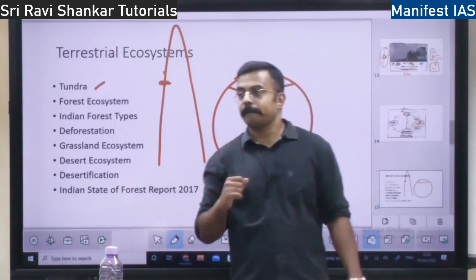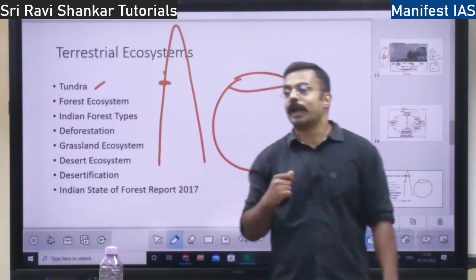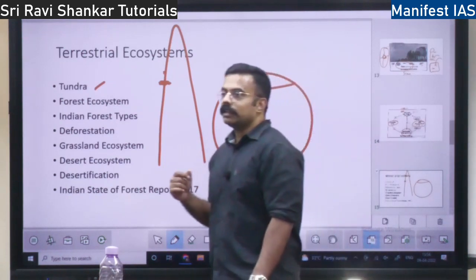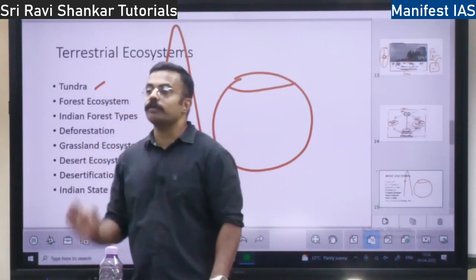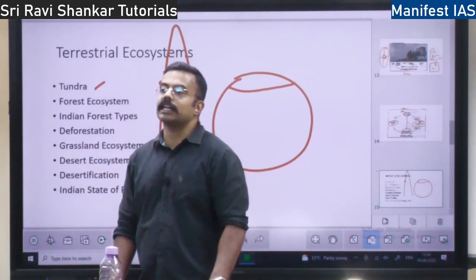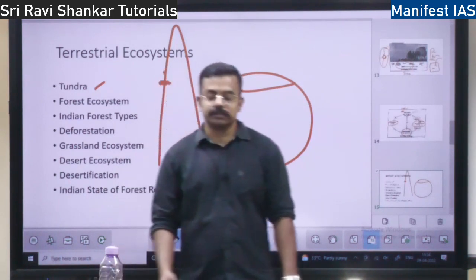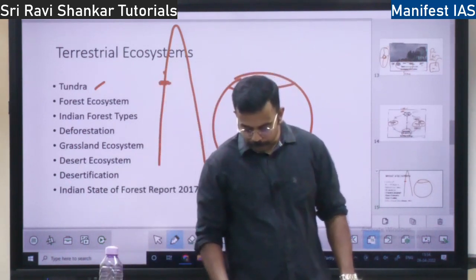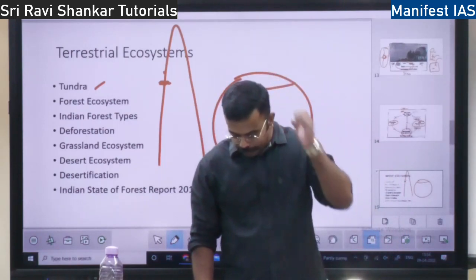Seals you will find. So many. What are the types of plants you will find? Your willow, the cricket bat willow, is found in this tundra type of climate only. You have some types of nuts, willows, lichens, birch, all these things you are going to find.